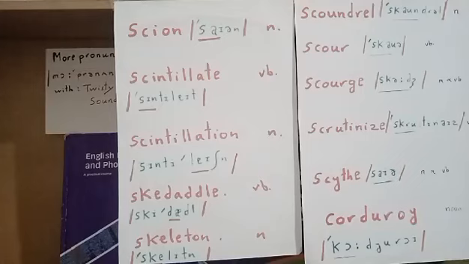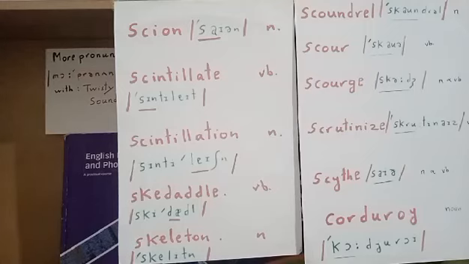The penultimate word is scythe. Also a monosyllabic noun or verb. To scythe or a scythe, with the th sound in the end. Just one syllable, scythe. And to scythe means to cut grass, or a tool for cutting grass. That's called a scythe. The last word is corduroy.